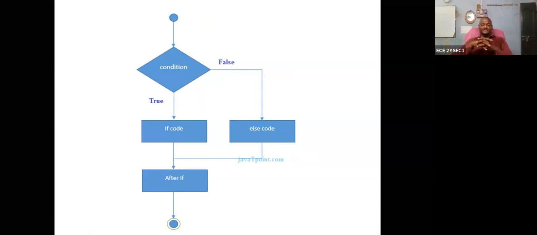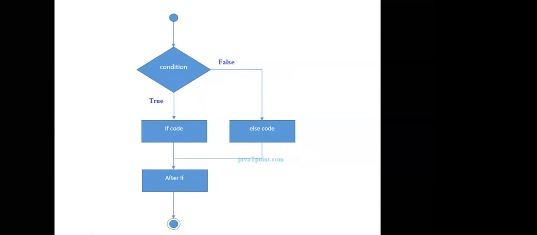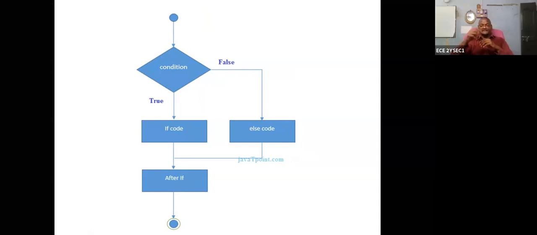Can any girls please give response? What is the condition statement? If else. If else, why? So why I am asking, because how far you can understand the subject.